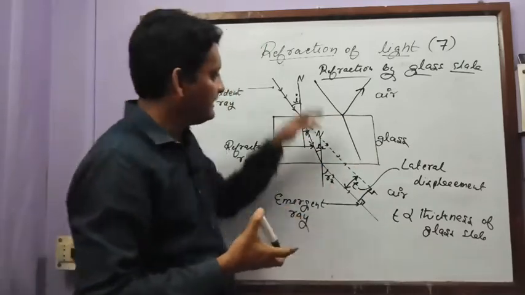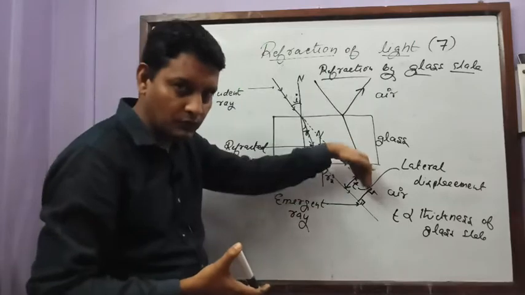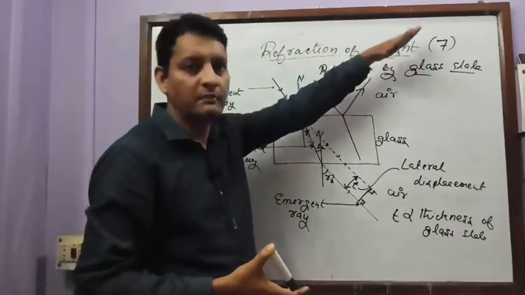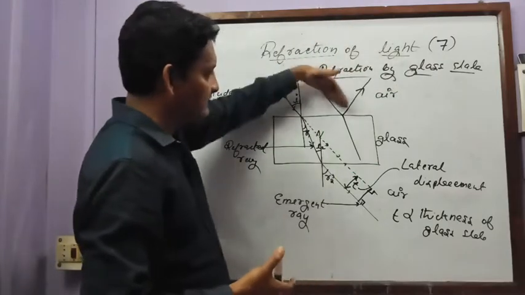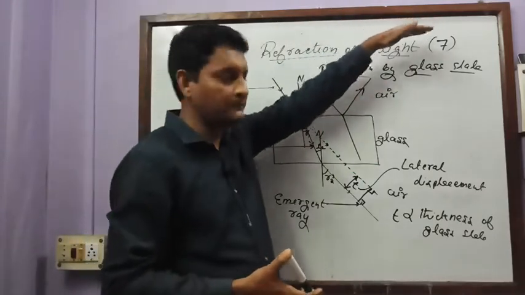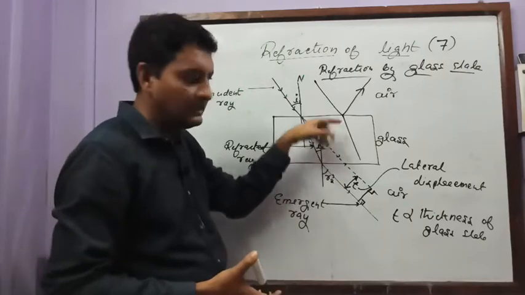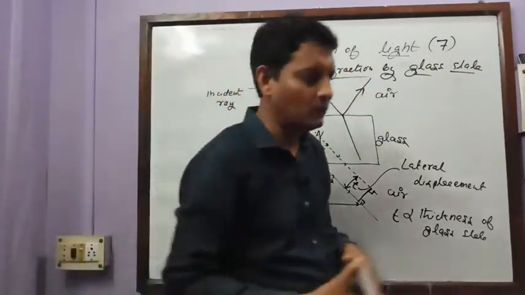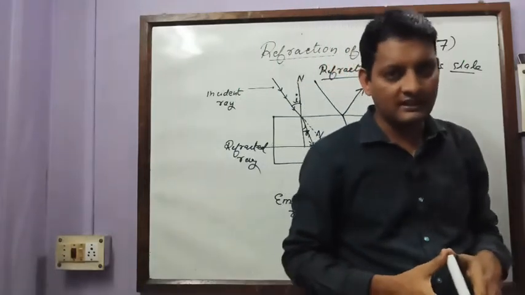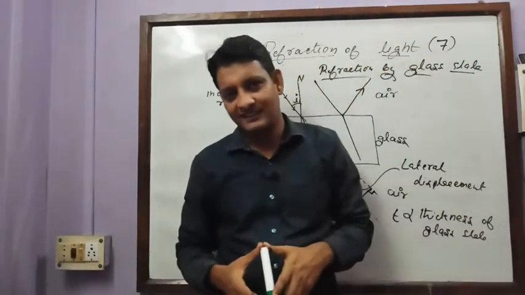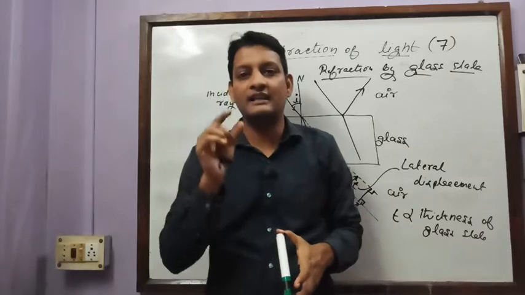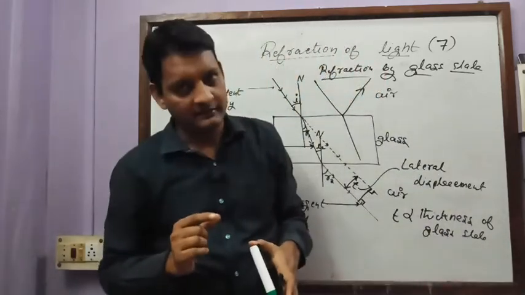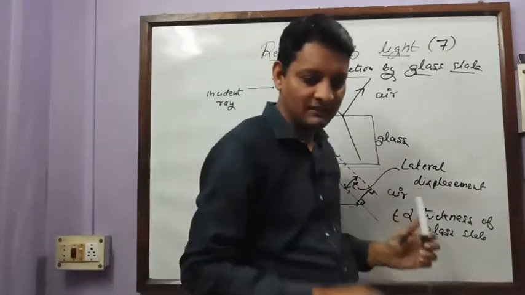So in refraction, light ray pass through, whereas in the case of reflection, the light ray bounces back to the same medium. वो जिस मीडियम में आते हैं उसी मीडियम में चले जाते हैं रिफ्लेक्शन में. और रिफ्रैक्शन में what happens? It enters into another medium, but it bends. Now one logic is still unanswered. Why? That why the light ray bends? Light ray bend क्यों होते हैं? करेक्ट, इसका आंसर मैं बताऊंगा आपको. Am I right or wrong?